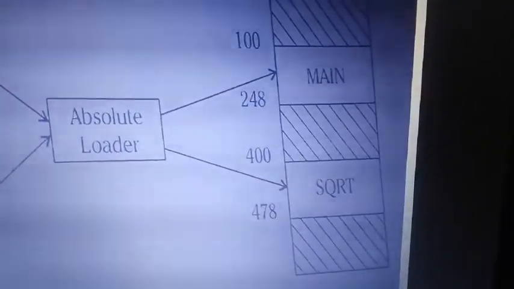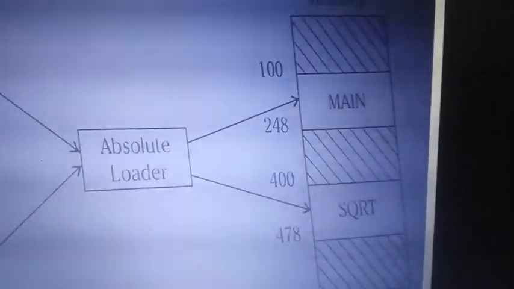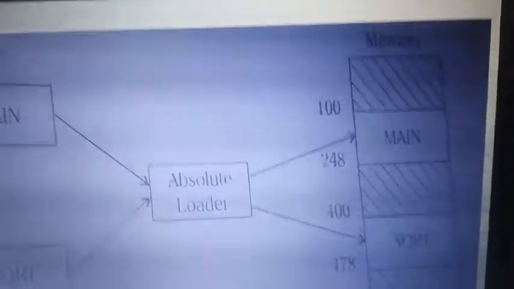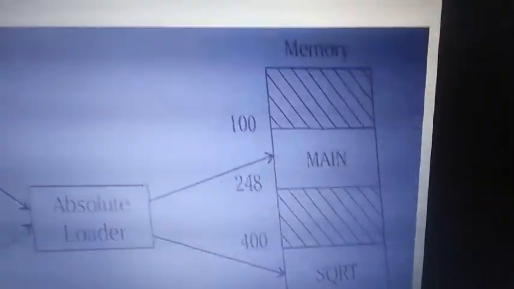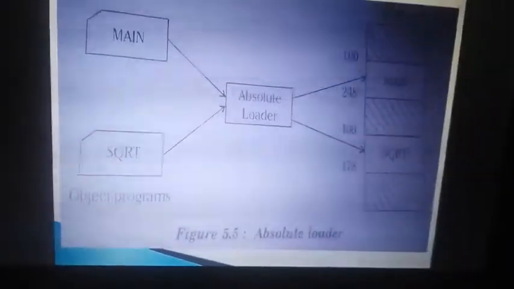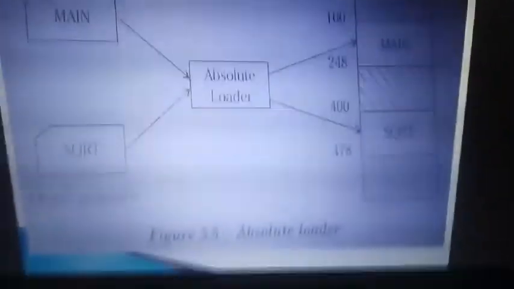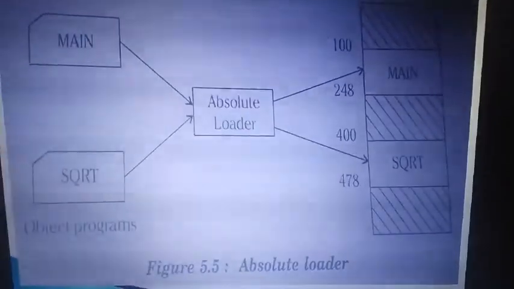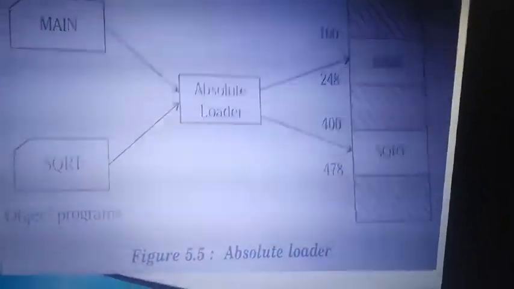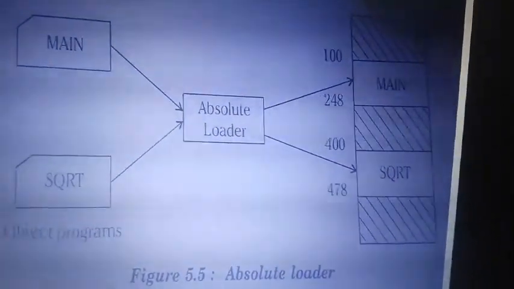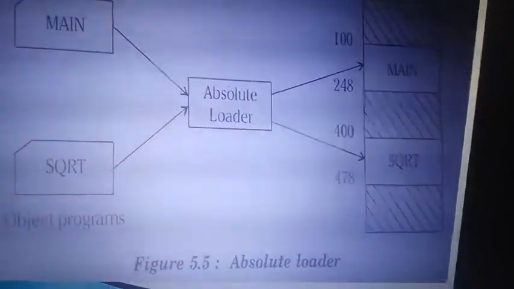That kind of loader is called an absolute loader, because here the loading address is specified by the translator. So it's called translator-based loading. Whatever location the translator specifies, if the program is loaded there, then that loading concept is done by the loader named absolute loader. It is nothing but loading to the location specified by a translator. The translation origin specifies that the object programs of main and square root should be loaded at 100 and 400. They are loaded exactly at 100 and 400. That kind of thing is an absolute loader.